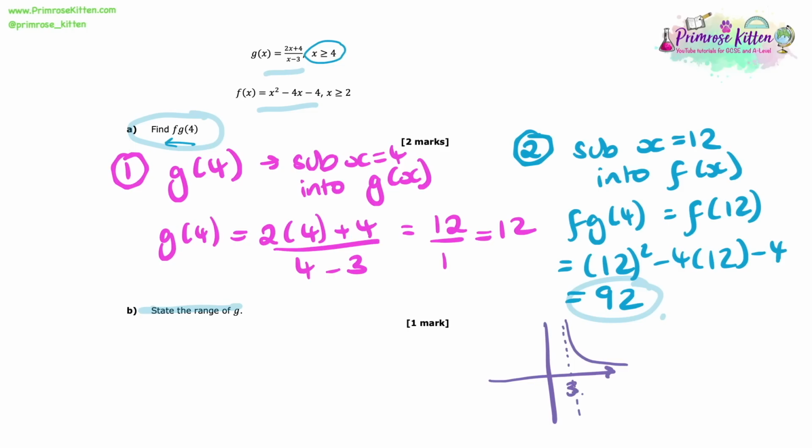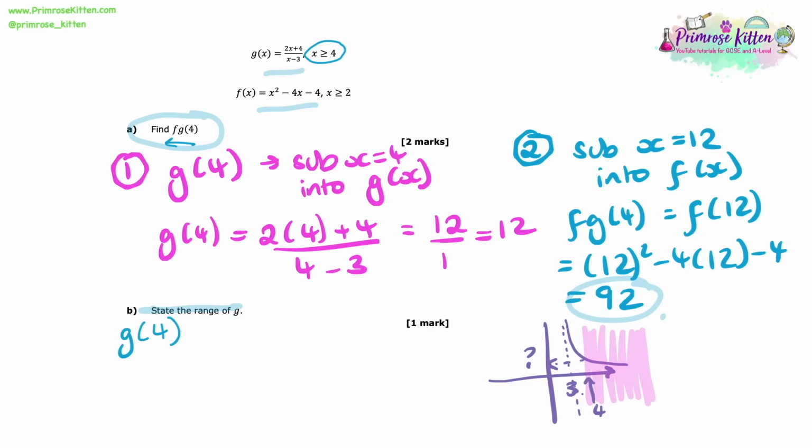However, we're just looking at when x is bigger than or equal to 4. So we're not actually looking at that part. But you can see the range of y values that this is existing between. If we take a look at the beginning of this point, when x is equal to 4, if we find this y value, then we can find the upper limit of the range.